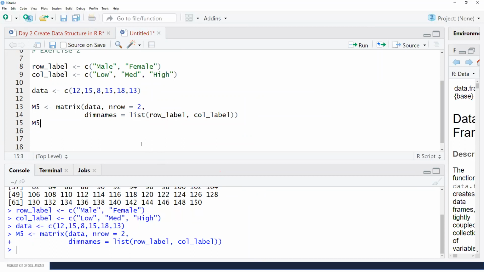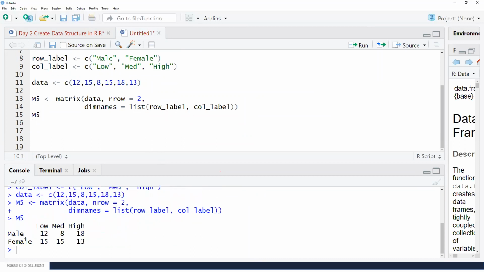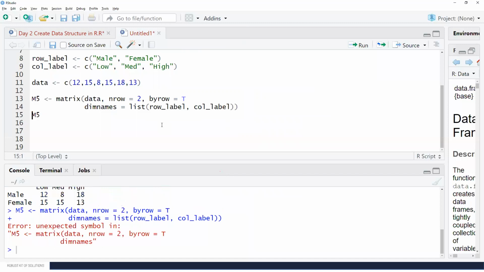Now if I print this, then you can see male, low, medium, high, male, female, low, medium, high, and these values are arranged. Now if I want to add this argument like by row is equal to true, then how it, sorry, what is the error? Can anybody tell me?